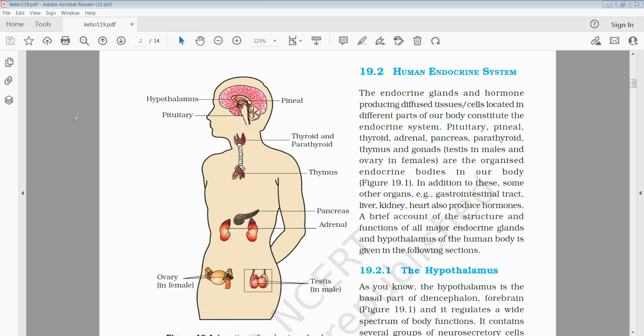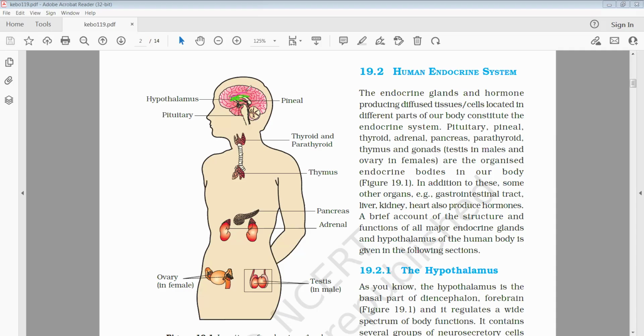Let us take a color. Another one, we will take green. This is the hypothalamus. This hypothalamus is attached to the diencephalon. We will take another color for better understanding.